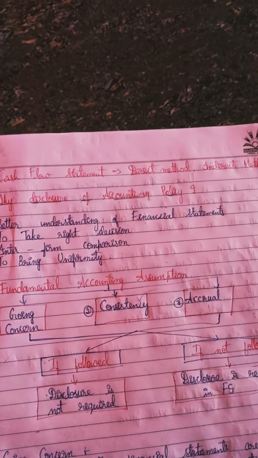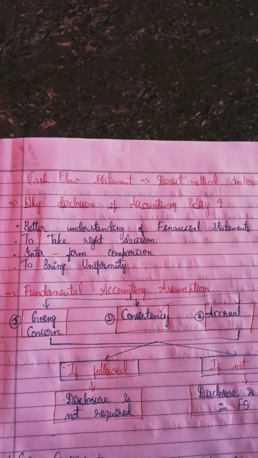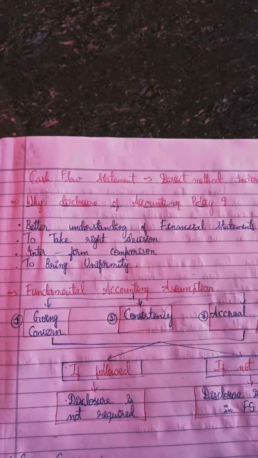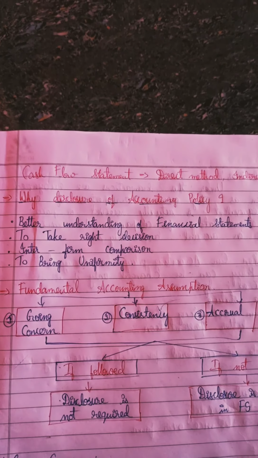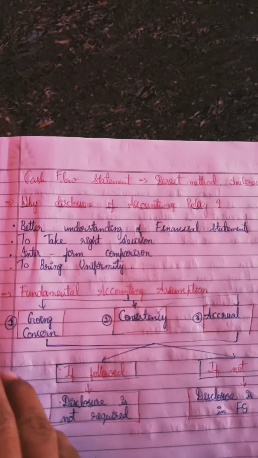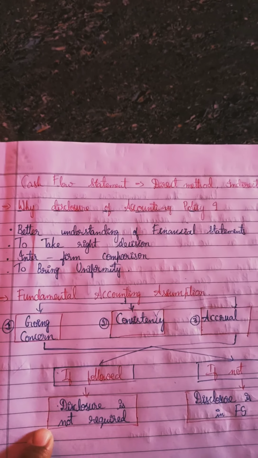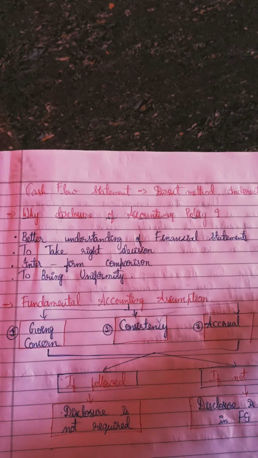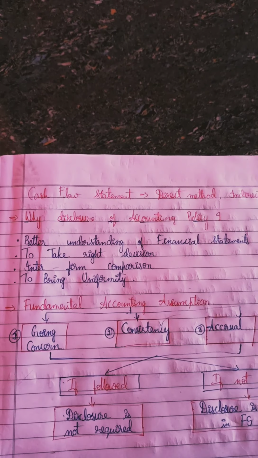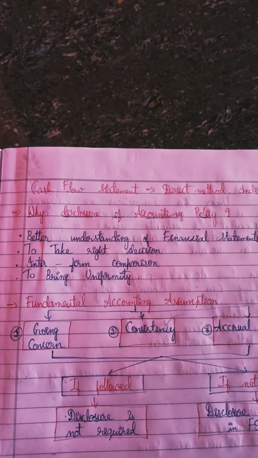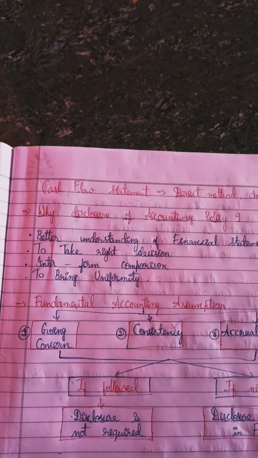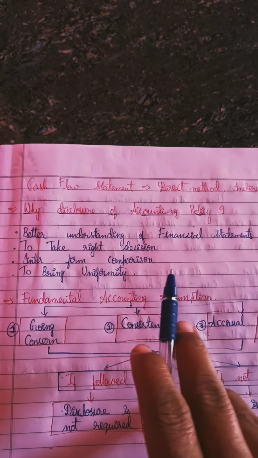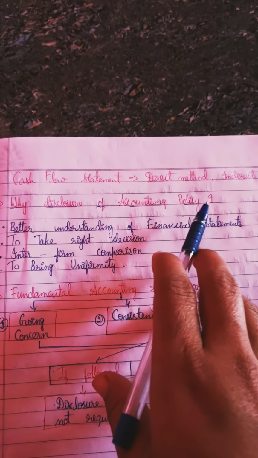Why do we want to disclose the accounting policies? You need to disclose the accounting policies because there is not a specific accounting policy for all the firms. Only one policy will not be applicable for all the firms. So you have alternative methods. Since you have alternative methods of accounting, you need to disclose what method you have adopted in the preparation and presentation of your financial statements.